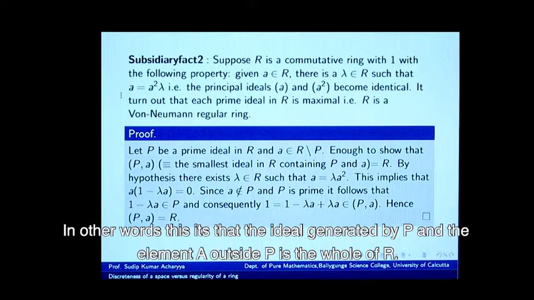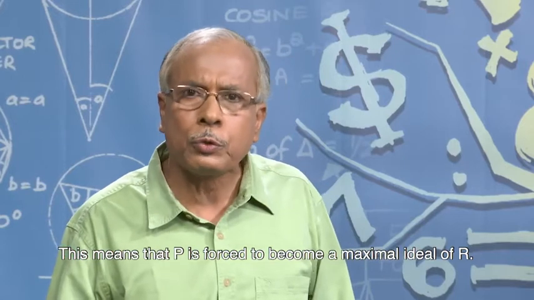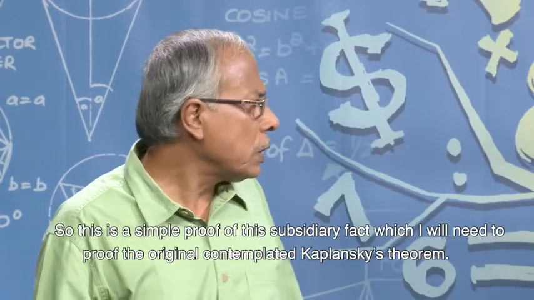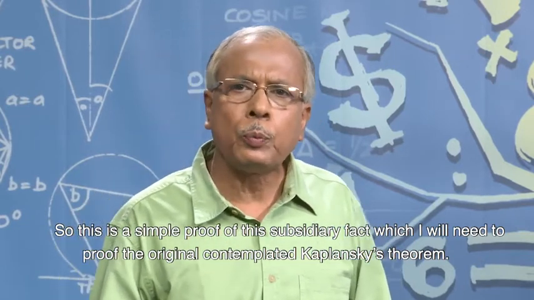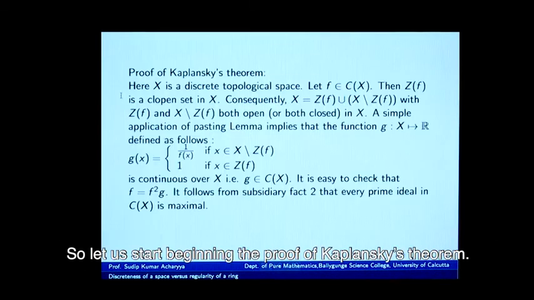In other words, this yields that the ideal generated by P and the element A outside P is the whole of R. This means that P is forced to become a maximal ideal of R. So, this is a simple proof of the subsidiary fact which I will need to prove the originally contemplated Kaplansky's theorem. So, let us begin the proof of Kaplansky's theorem.